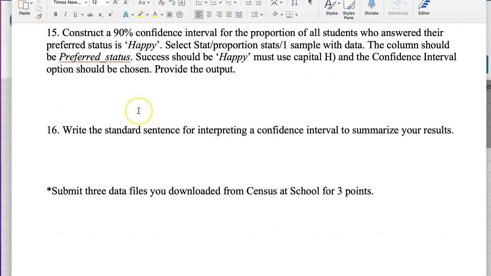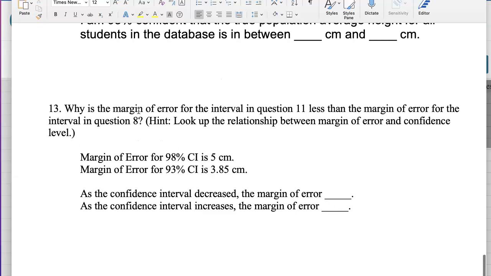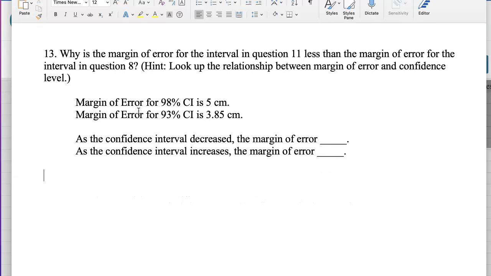So the last four are on proportion intervals. I'll stop this video and start another one for the last ones.